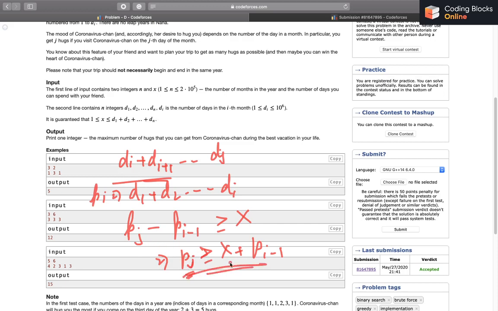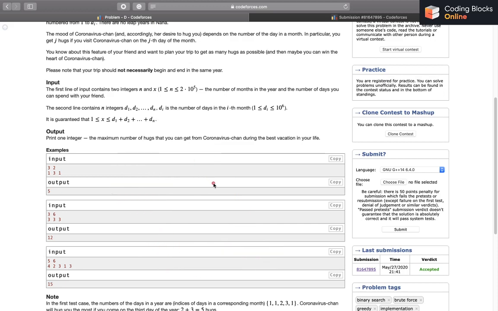So once I have it, it will be like this: di, then again 1 to di plus 1. I don't know if it will be smaller or larger, I'm just drawing it randomly, and some more months maybe, and then we'll have 1 to dj.